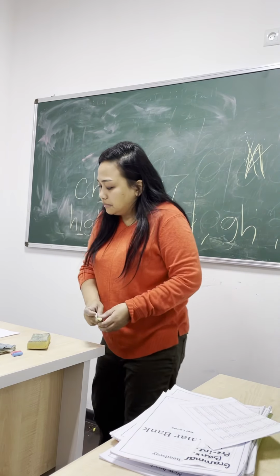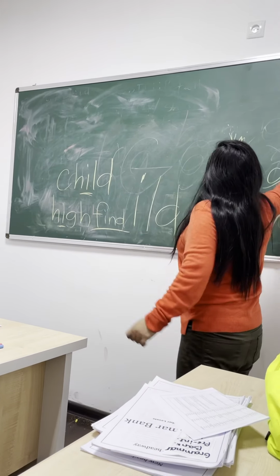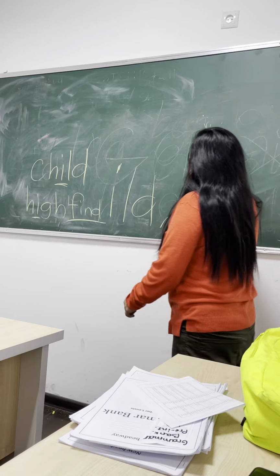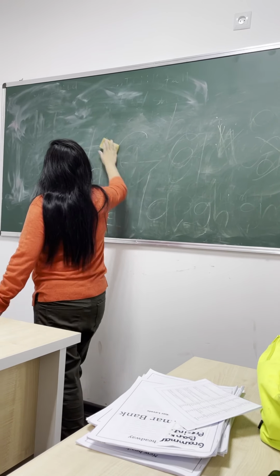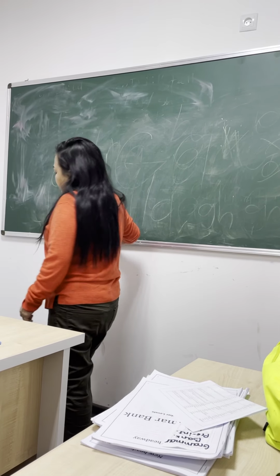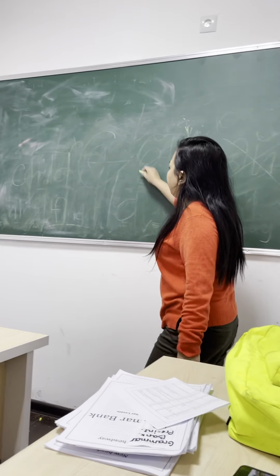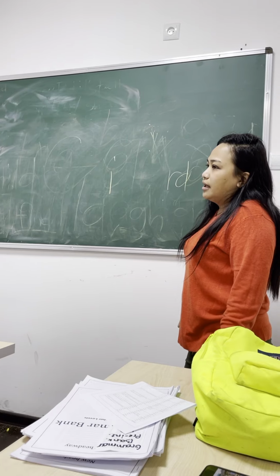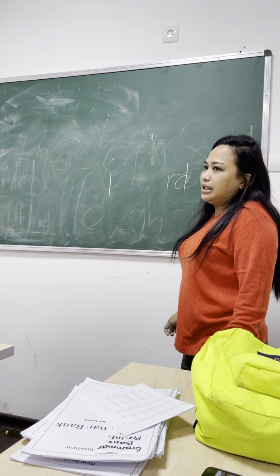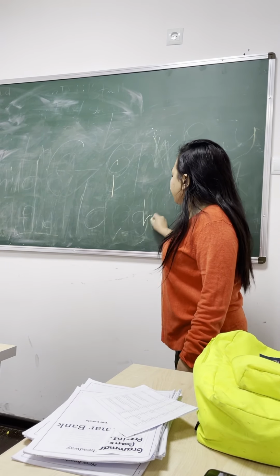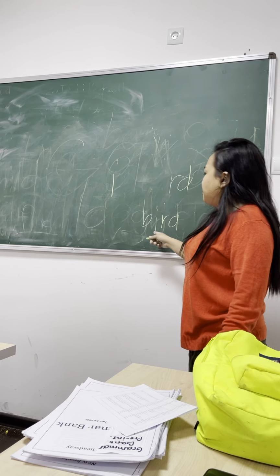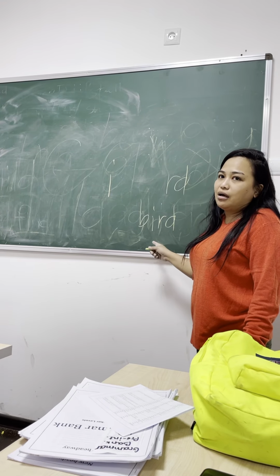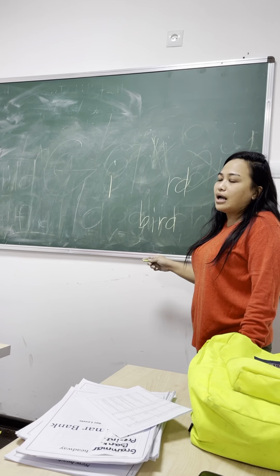If after letter I comes letter R, together they will be pronounced as er. Very good. So now, be careful of this. If after I comes RD, it will not be the simple I, it will be er. Example: this is not beard, this is bird.